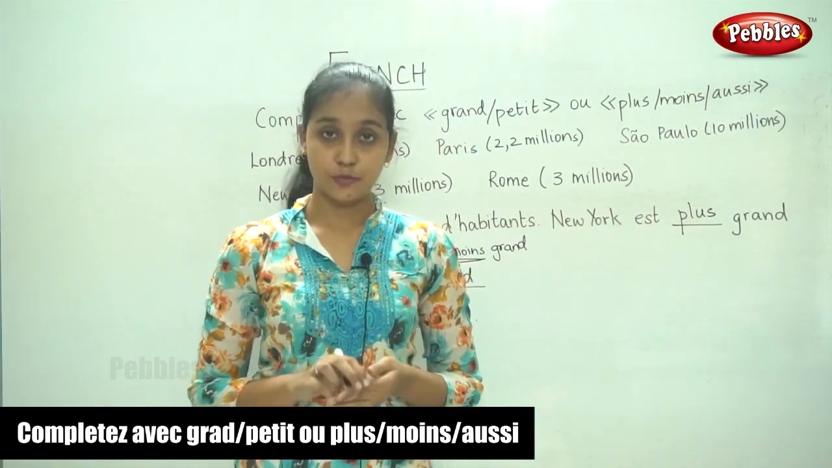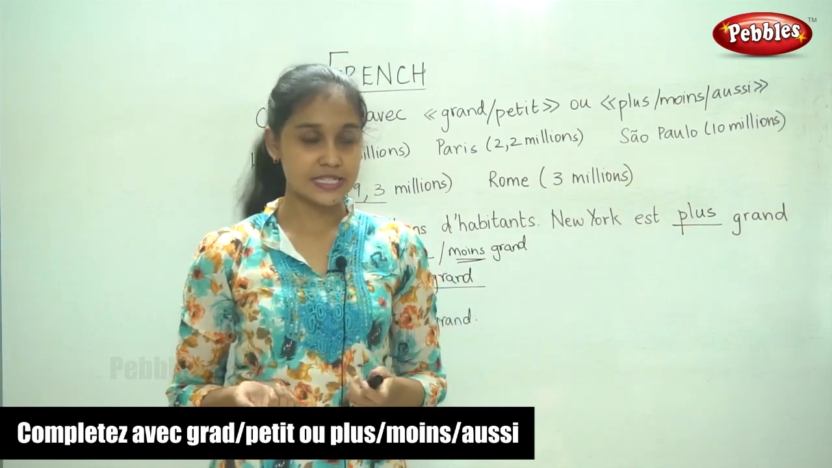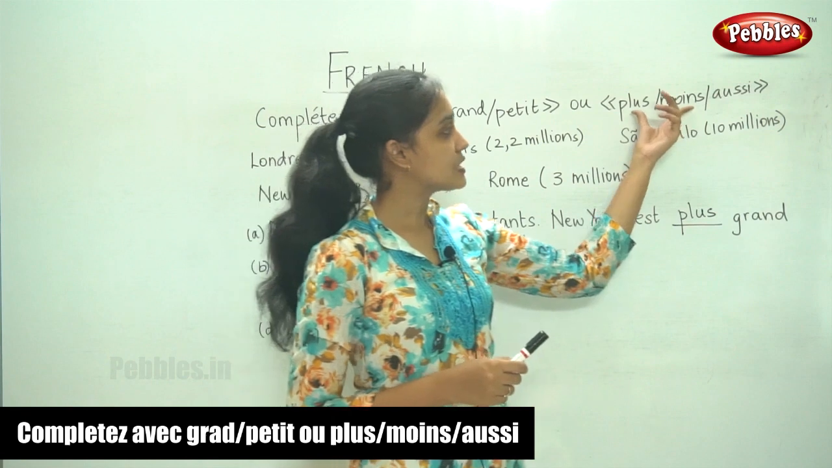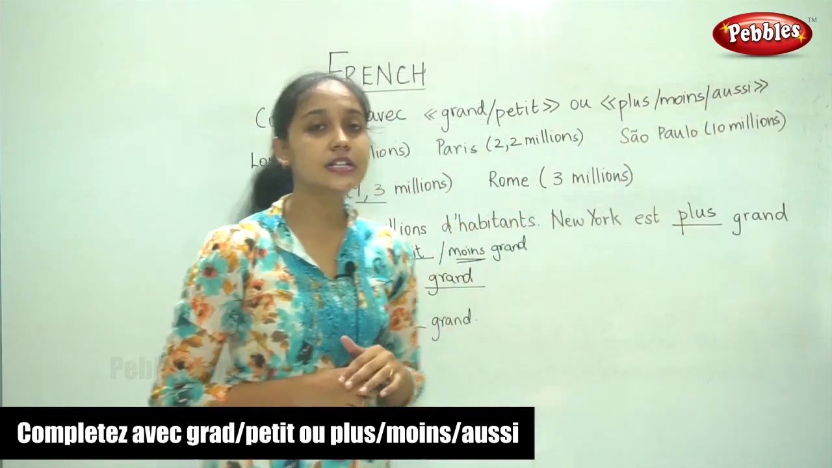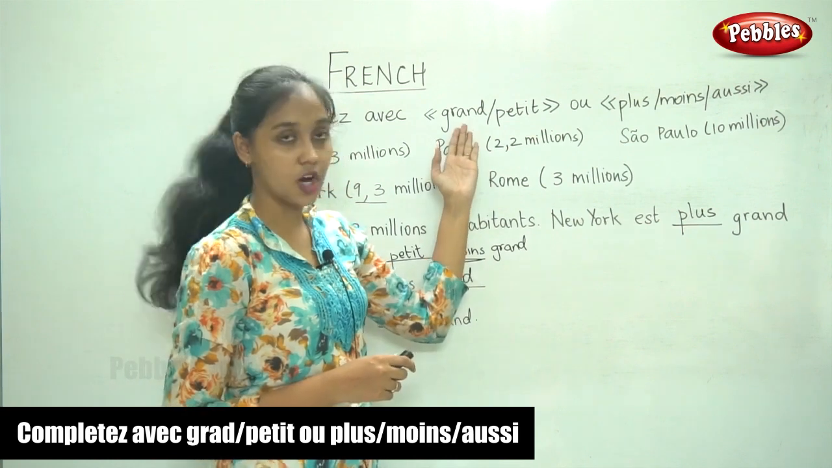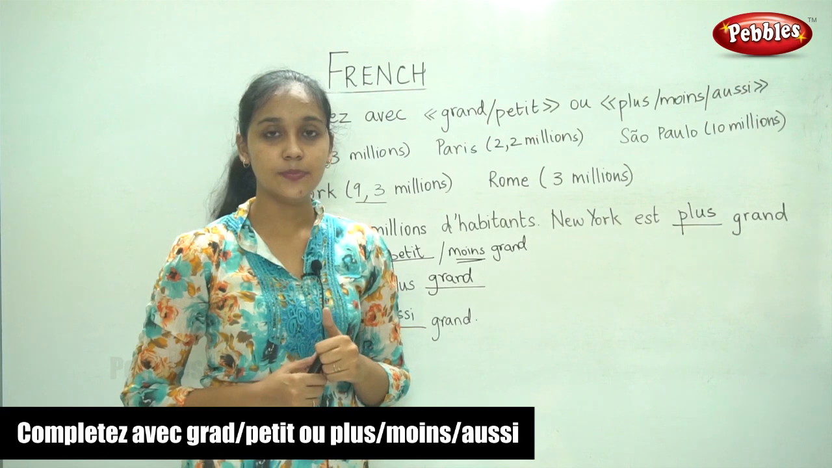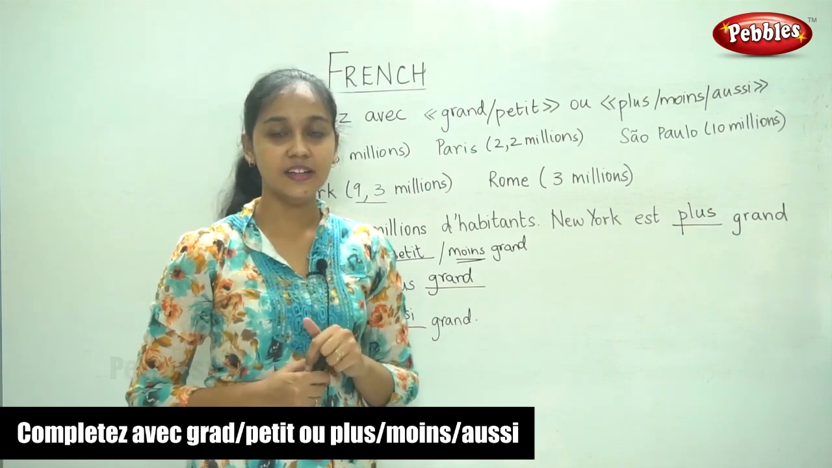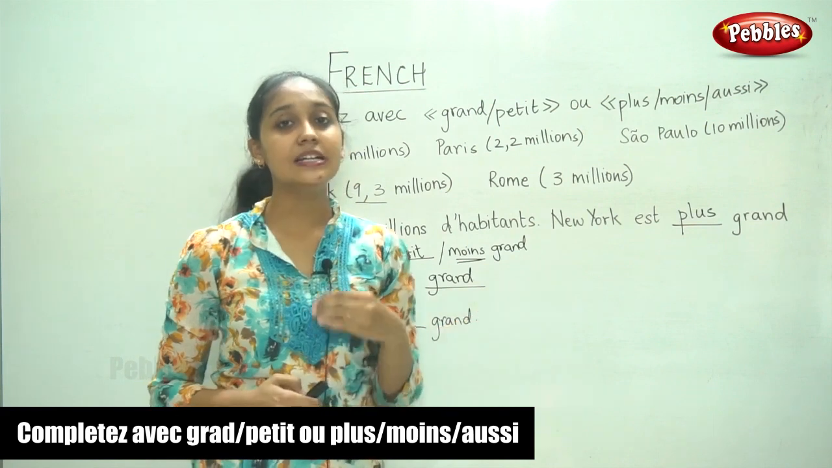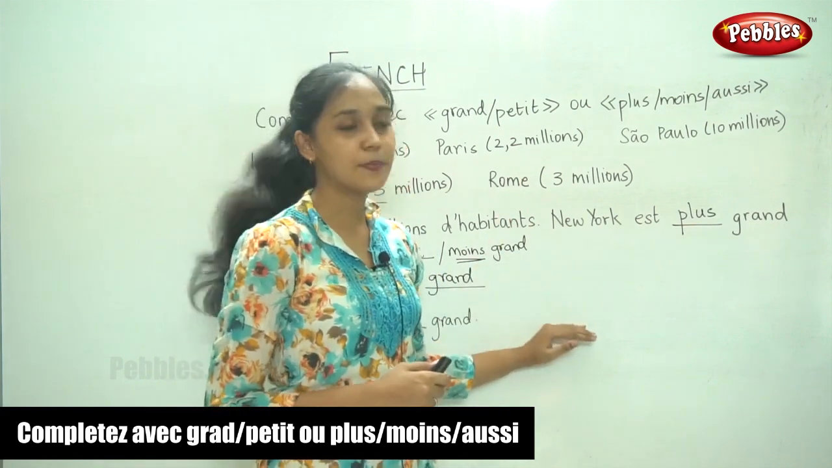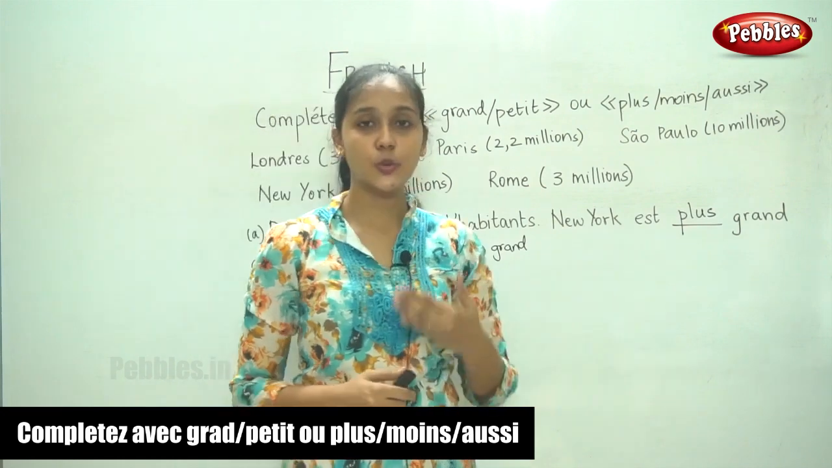So now I am sure you know how to compare two different quantities. So the words we use mostly are plus, moins, aussi, and you have also learned to use other words like grande, petit, près, loin, bon, meilleur, etc. So this will be useful when we are speaking. So once you keep practicing this, you need not have to think. Automatically you can speak.